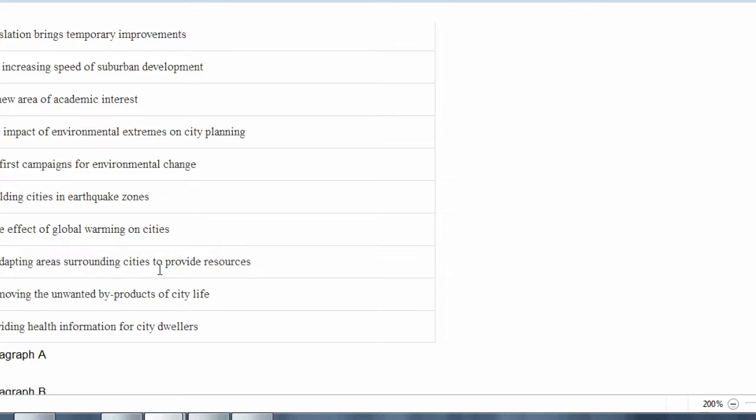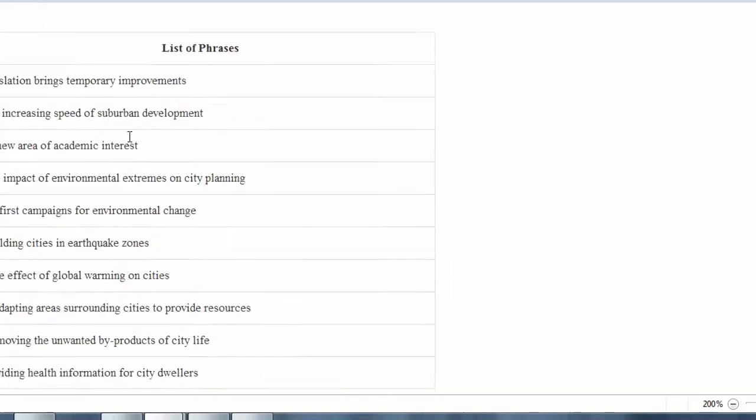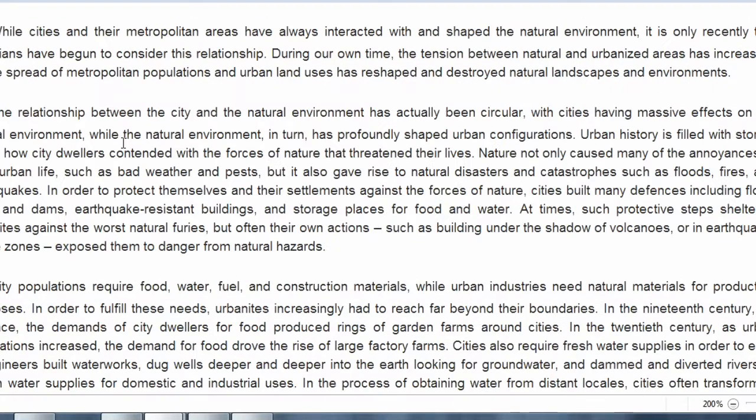The effect of global warming in cities, adopting areas surrounding cities, removing the unwanted byproducts, providing health information. No. So we have only 2 headings. We have to make sure which of these 2 is our answer: number 1 is the impact of environmental extremes on city planning, and number 2 is building cities in earthquake zones. We are going to consider only these 2. All right, so let's see which could fit the best. Let's have a look again.